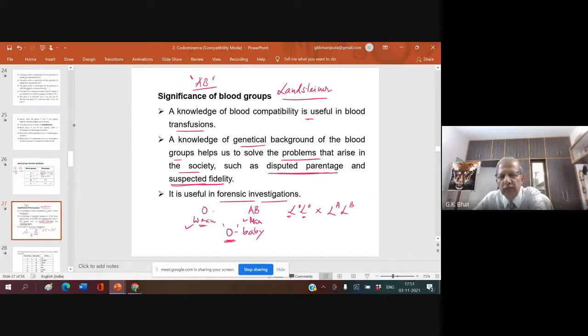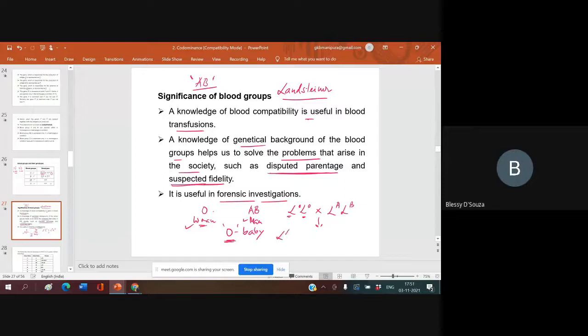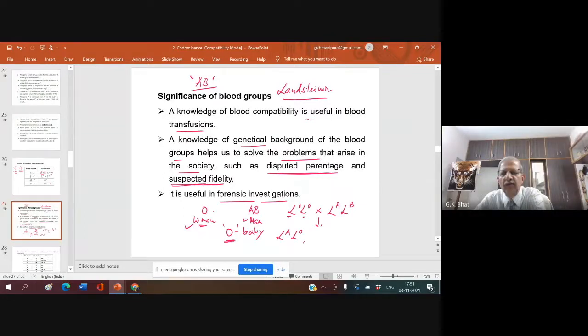What baby can they have? They can have heterozygous A group, or they can have heterozygous B group. They can have either A group or B group. They cannot have an O group child. They cannot have an AB group child. Have you understood this concept? Yes, sir. Okay. Shall we go ahead?